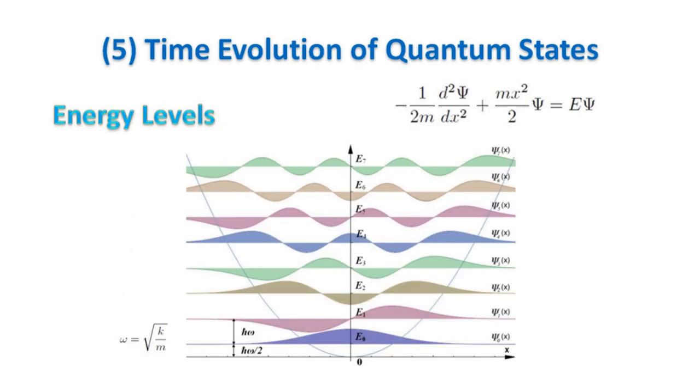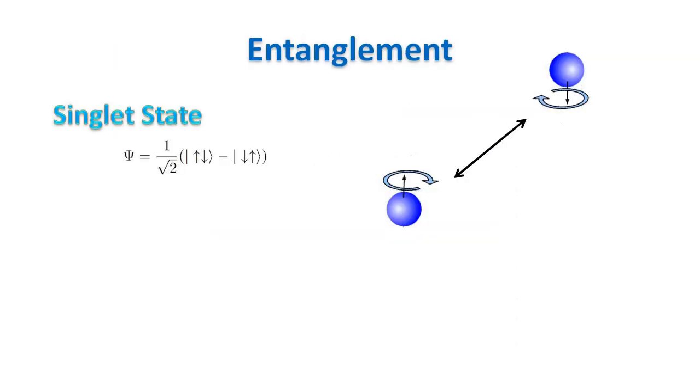We will not solve the equation of the harmonic oscillator, which is one of the most important equations in quantum physics. However, in this picture, you can see what the various stationary states look like and their relevant energy levels. This concludes the axioms of quantum mechanics.